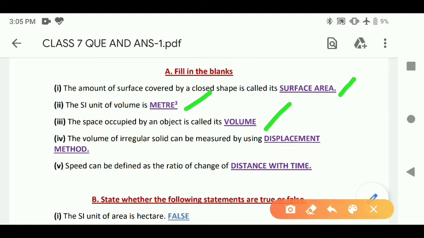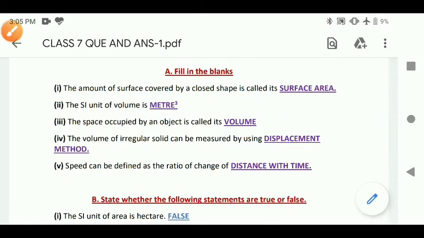Fourth, the volume of irregular solid can be measured by using displacement method. Okay, answer is displacement method. The volume of regular objects can be determined by the formula, but the volume of irregular solid can be measured by using displacement method. Last, speed can be defined as the ratio of change of distance with time. Speed equals distance upon time. So speed can be defined as the ratio of change of distance with time. So these are the answers of filling the blanks.